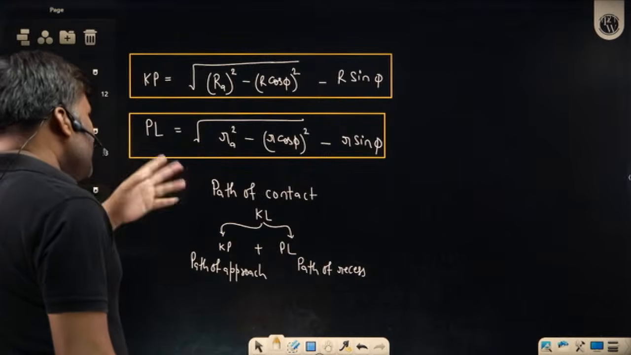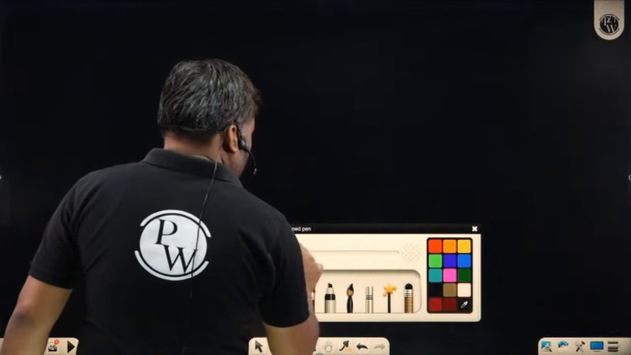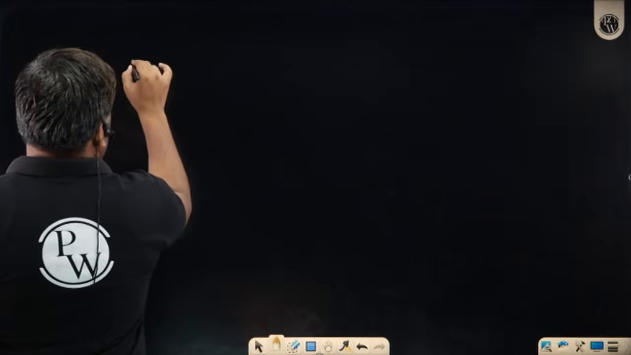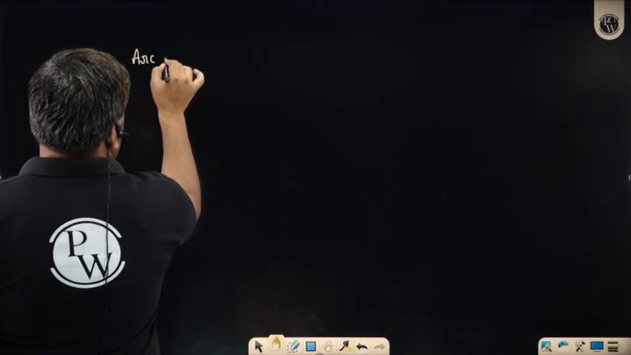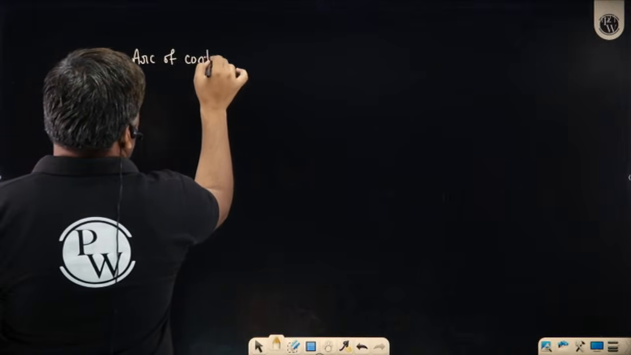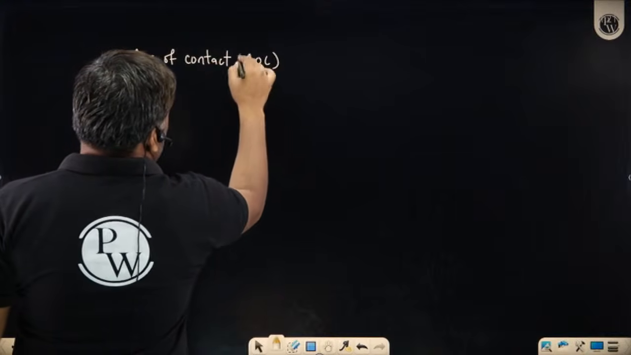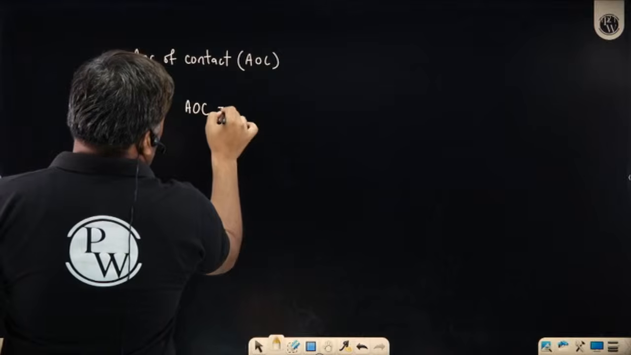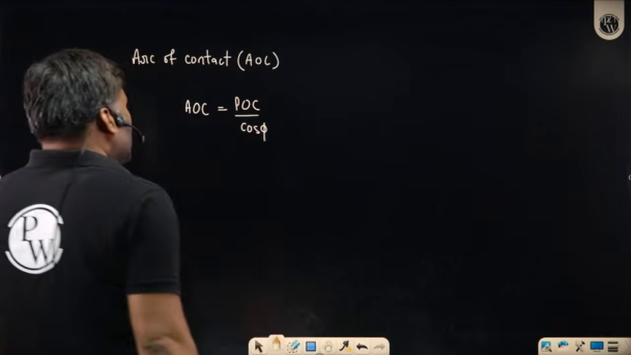Now, once you have calculated this path of contact, we also have a term which is called as arc of contact. Arc of contact. What is its value? Arc of contact ko we can define as path of contact divided by cos phi. This is the formula.